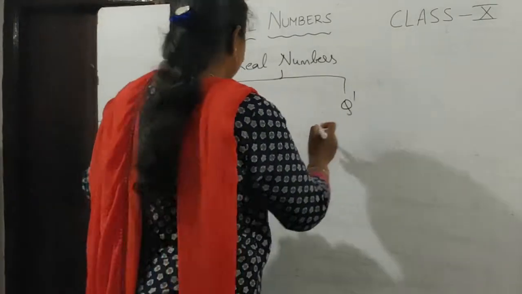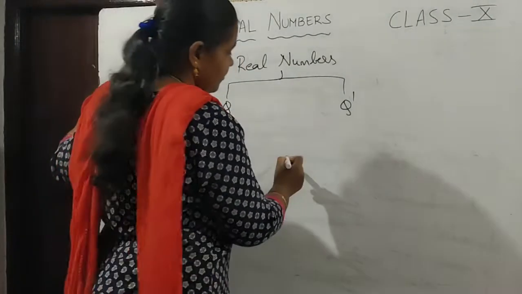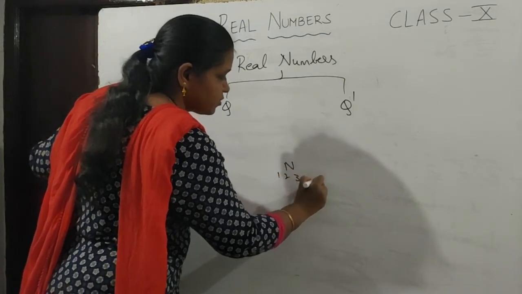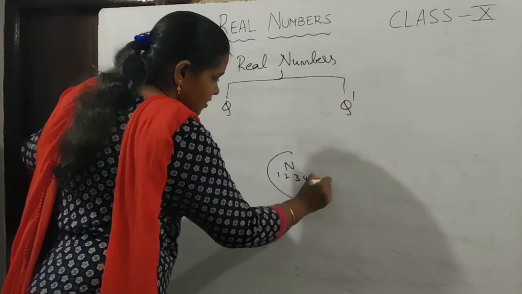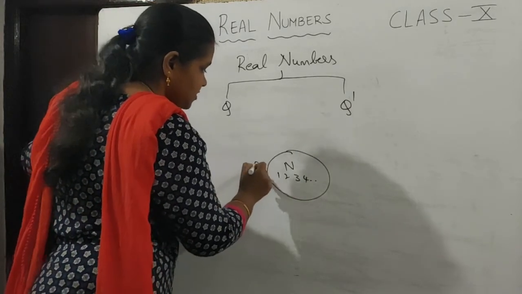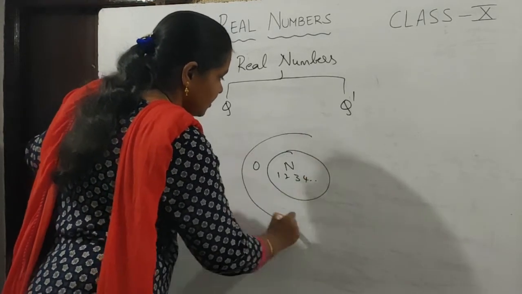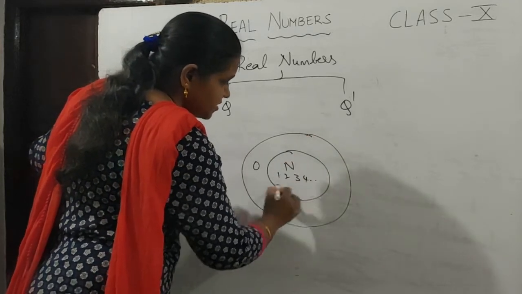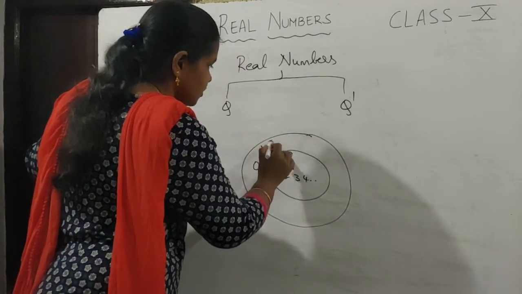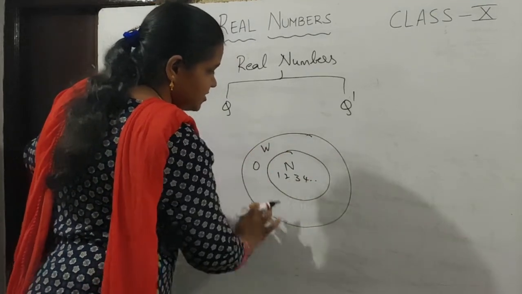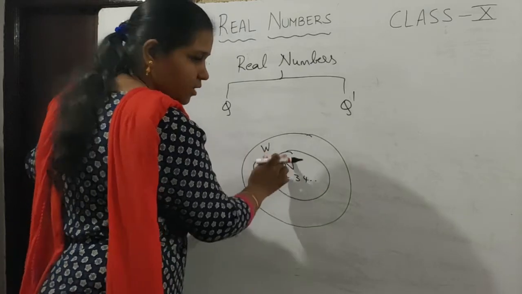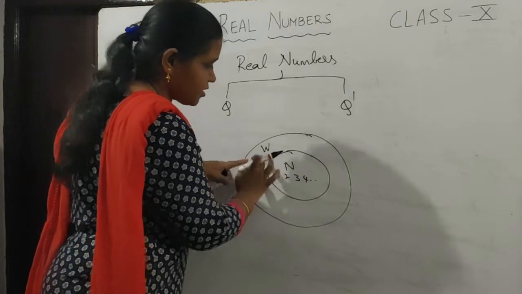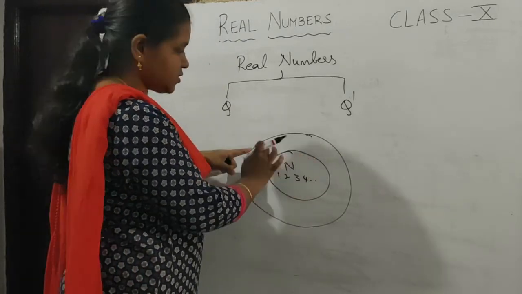And then we have the set of natural numbers, that is 1, 2, 3, 4, and so on. If you include 0 to this, that is 0, 1, 2, 3, and so on, then we get the set of whole numbers. So if you observe, natural numbers are a part of whole numbers. That is, natural numbers are a subset of whole numbers.